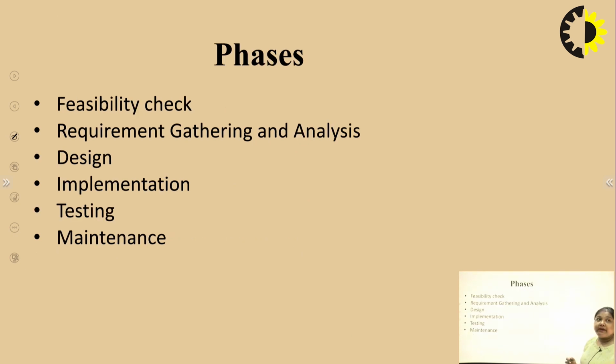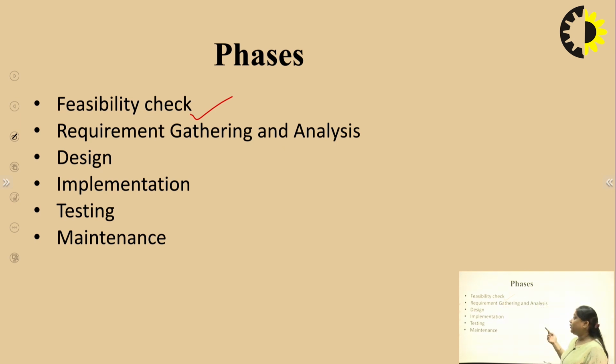There are different phases of the software development life cycle. The first is the feasibility check. First of all, the programmer or the company that is going to develop a software should check whether it is feasible to make the software or not. That is checked in the first step, called the feasibility check.